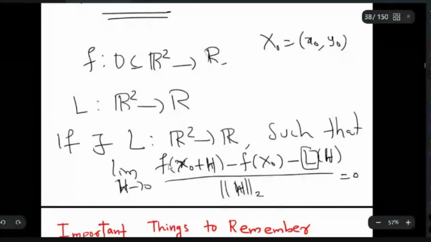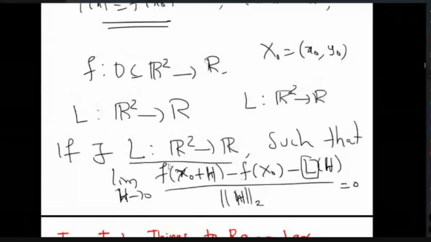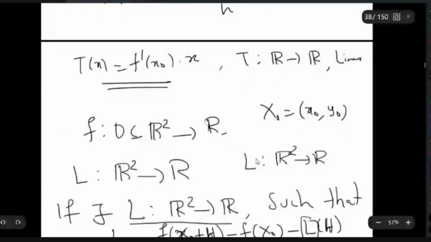Now you tell me, what do the linear maps from R2 to R look like? Suppose you have a linear map from R2 to R, you can always go for the matrix, right? So how does the matrix of the linear map look? It is a 1 by 2 matrix, right?